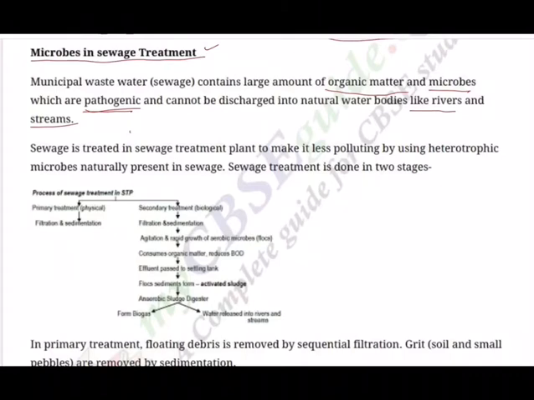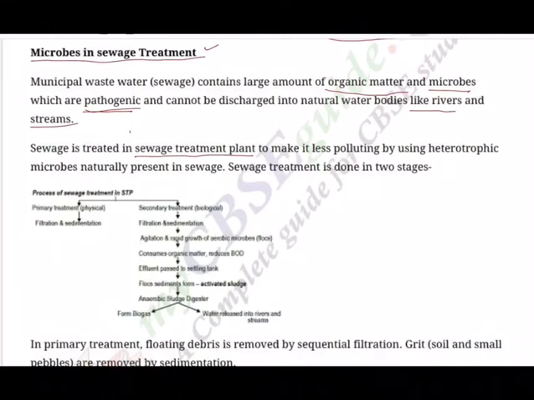Sewage is treated in a sewage treatment plant. Recollect from your memory, all of you, in our own campus we have got a very beautiful STP, sewage treatment plant, and we are able to do that. I'm sure, being the students of Sainik School Bijapur, you must have visited the STP, you must have seen how it functions physically. If not, when you come back to school, have a visit.